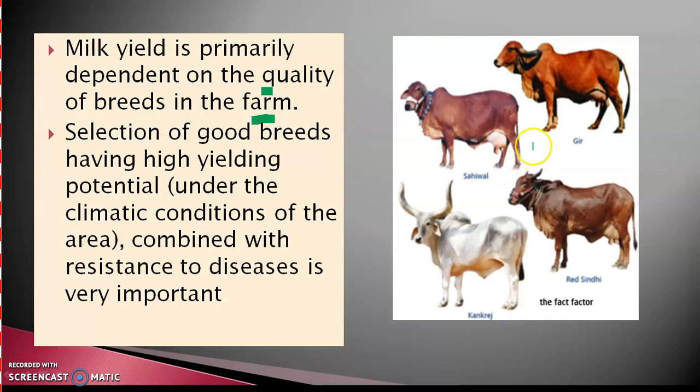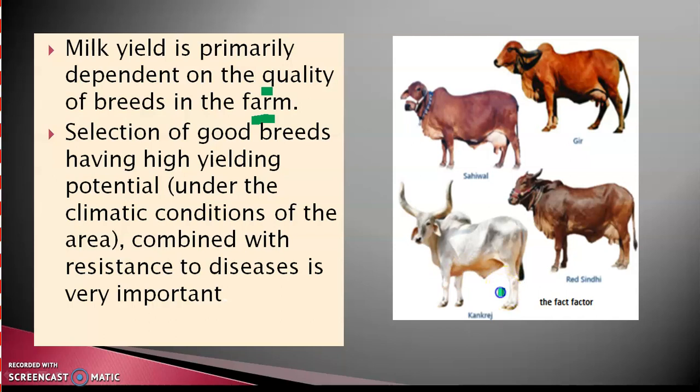For example, Sahiwal, Gir and Red Sindhi breeds of cattle are milch breeds because they are reared only for milk production. Other breeds like Nagori or Malvi are low milk producing breeds, so they are not used for milk production, rather they are used as draught animals.